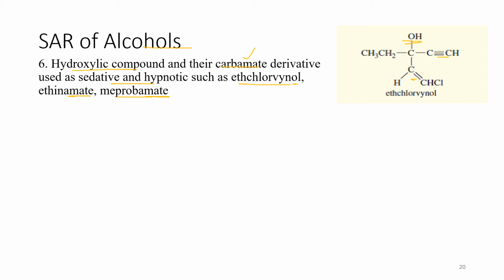Okay, let's discuss this structure. You can see the halogen is also present. It means the last point which we discussed, that the halogen increases the activity. So in this structure of ethchlorvynol, in this derivative, one of the hydrogens is replaced by the halogen to increase the activity. Let's see its IUPAC name.